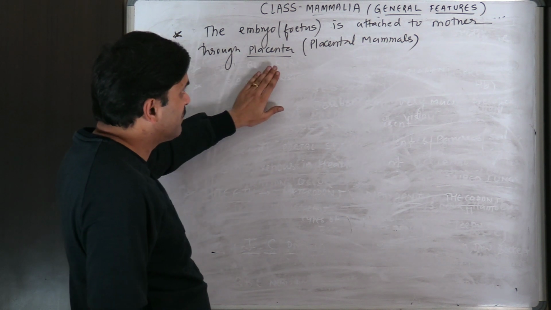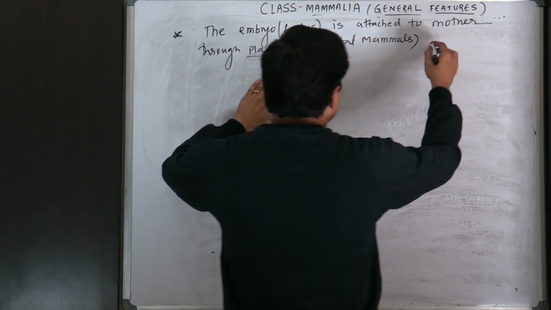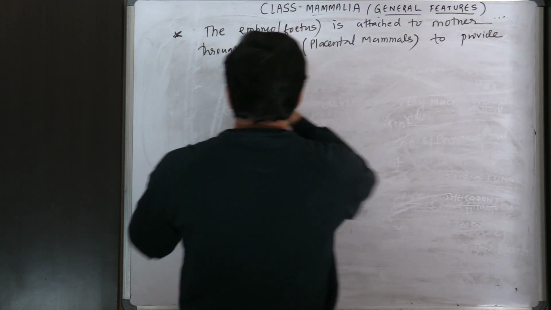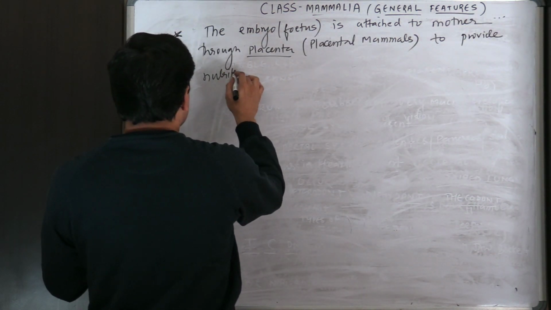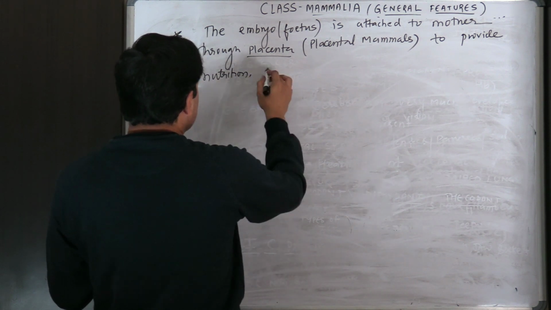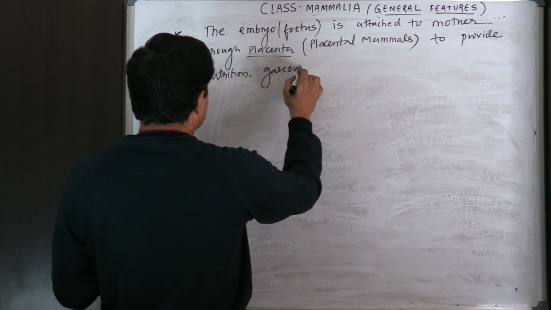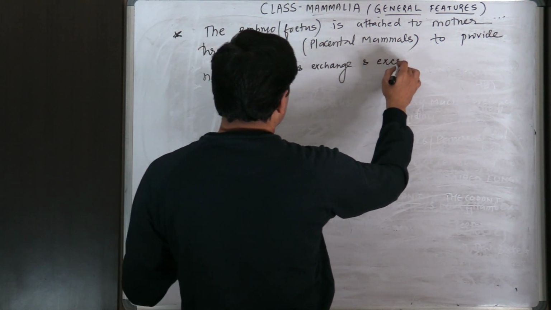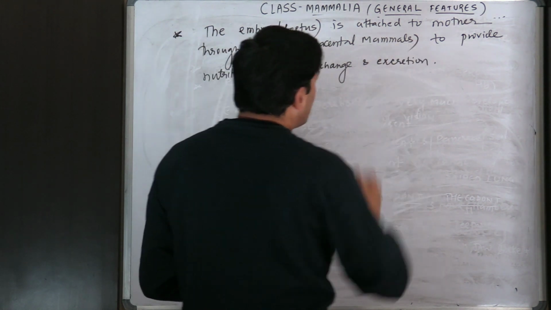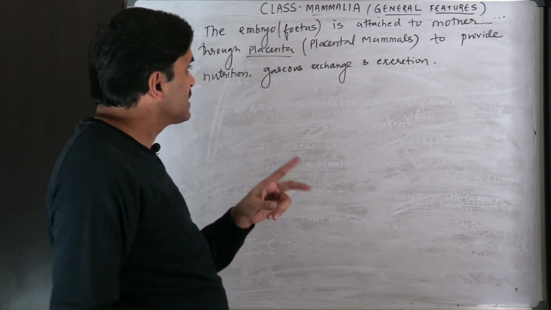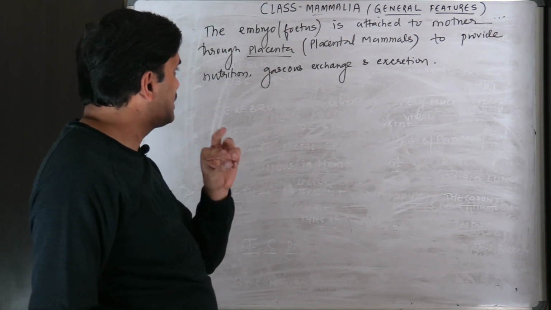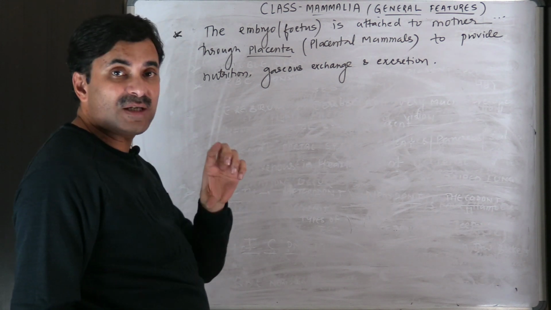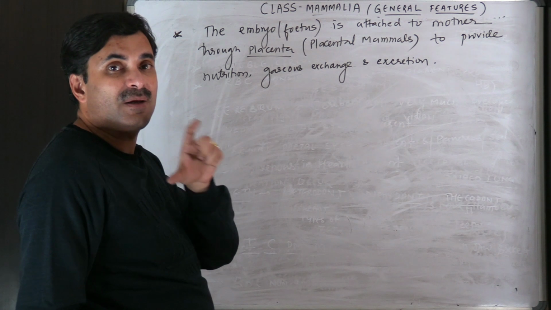So the embryo or the fetus is attached to mother through placenta to provide nutrition, gaseous exchange and excretion. So the exchange of the gases as well as the excretion and the nutrition all occur through the placenta, and placenta is a connection between the mother and the fetus.